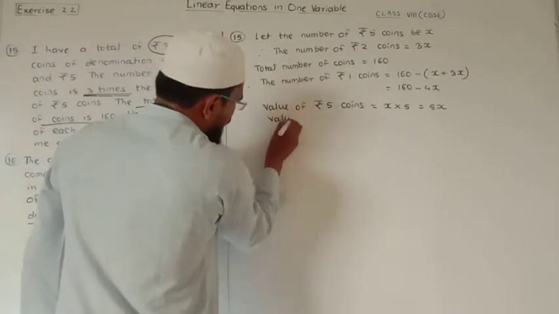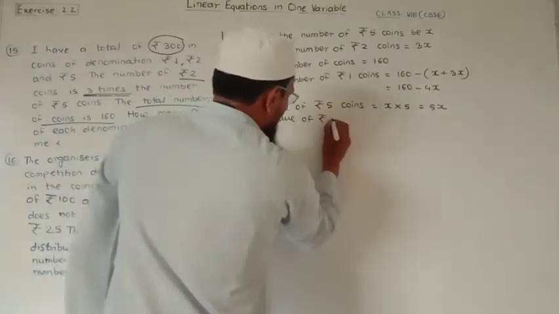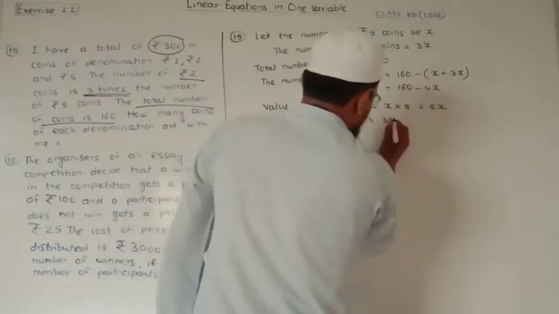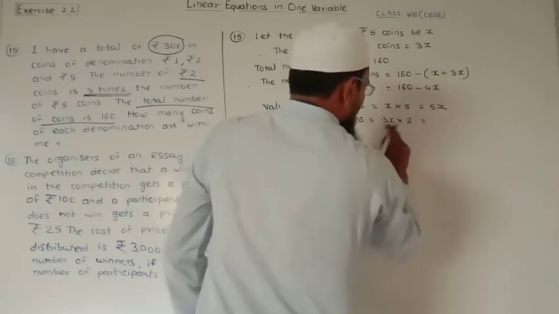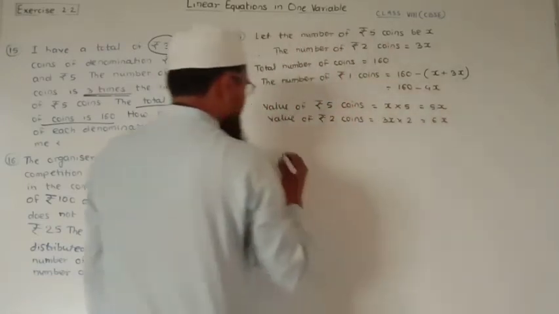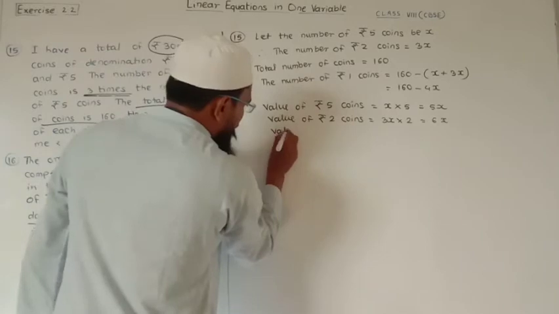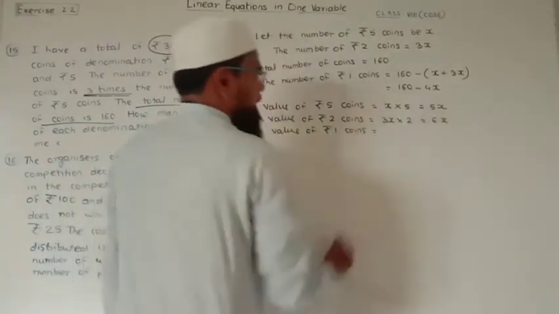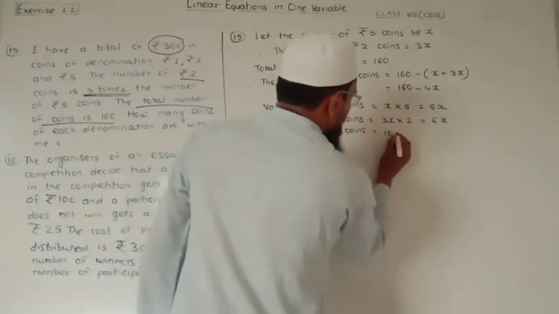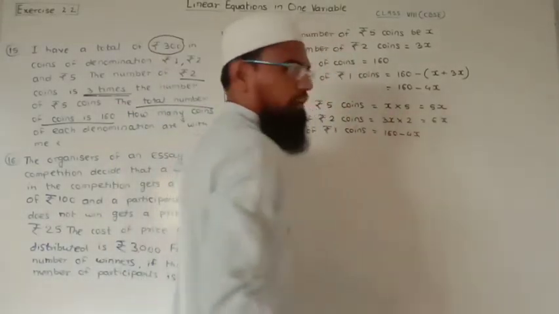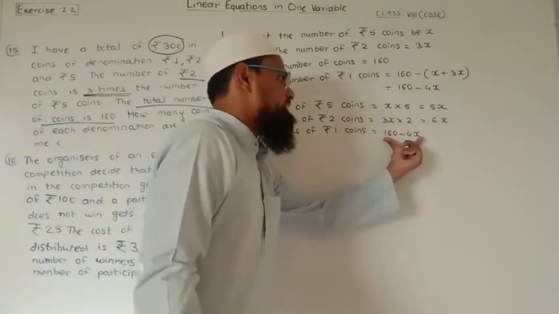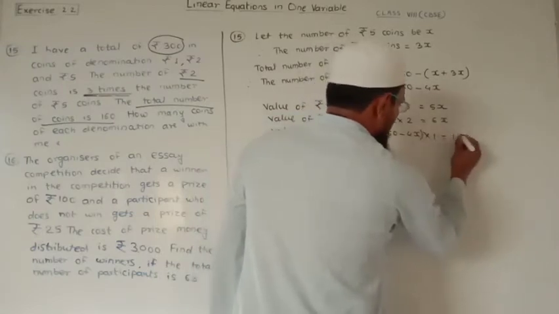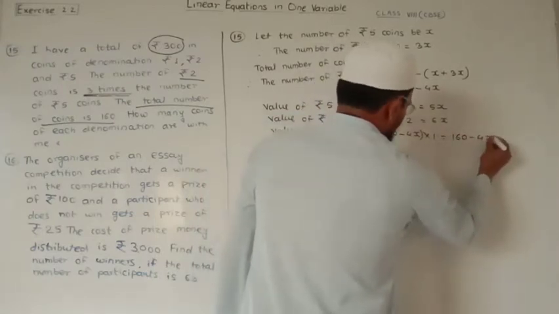Similarly, the value of rupees 2 coins is 3x into 2, 3 2s are 6, and x as it is. And finally, the value of rupee 1 coins is 160 minus 4x into 1, which is equal to 160 minus 4x.